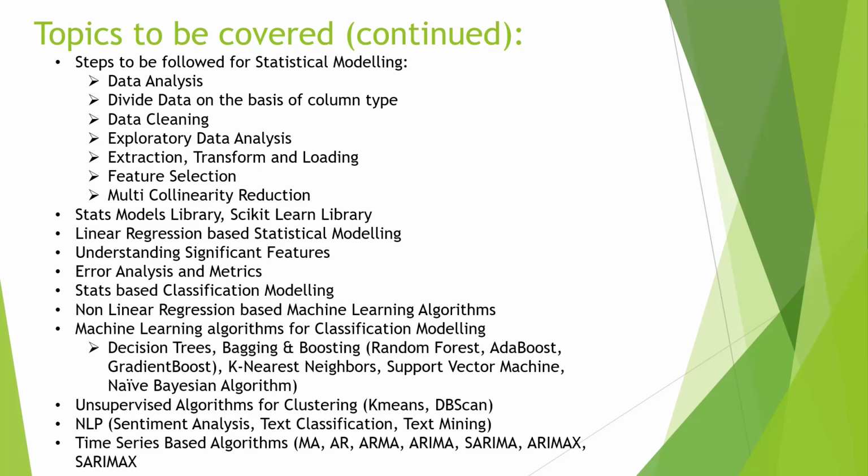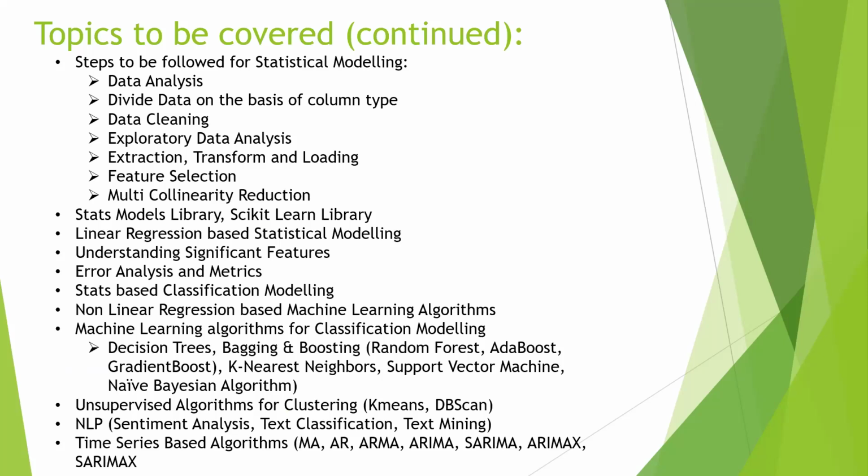These are the list of the steps that we will be doing in almost every kind of modeling. Those are, first of all, data analysis: what kind of data has been given to us? Then dividing that data on the basis of column types available. Then data cleaning. That includes missing value imputation if we have any missings in the data, or we have special characters in the data, or any such thing that can hinder our modeling.